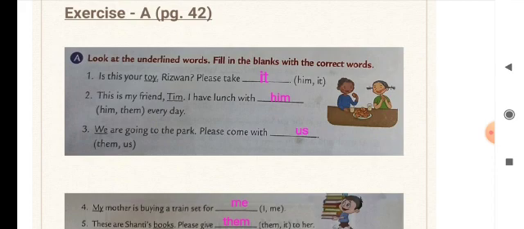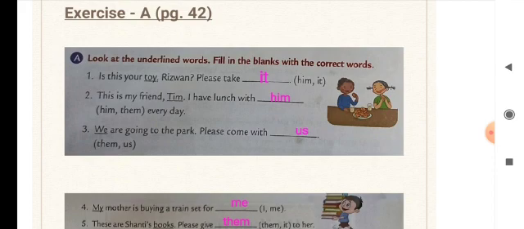Number 2, this is my friend Tim. So Tim is a boy, right, and 1 in number. So for Tim, what will we use? Him. Instead, "them" comes for many. But here we are talking about one person only. So "him" will come. I have lunch with him every day.